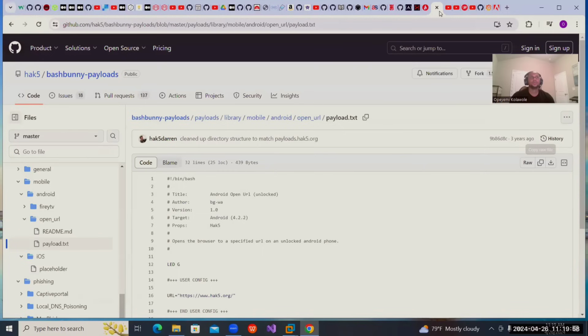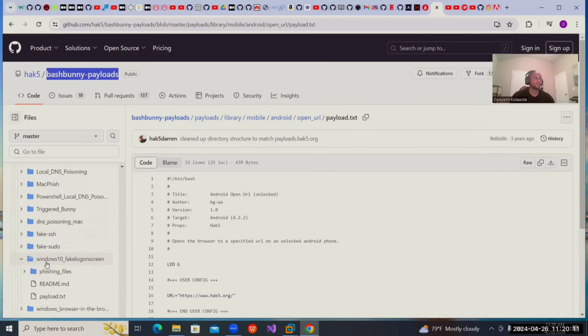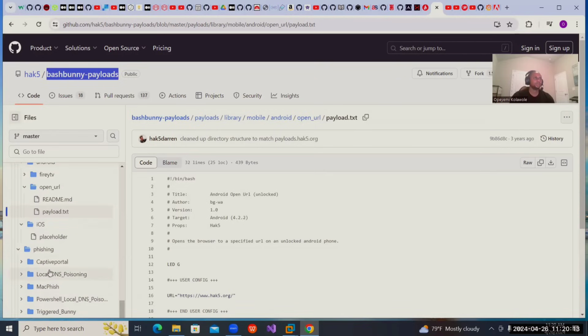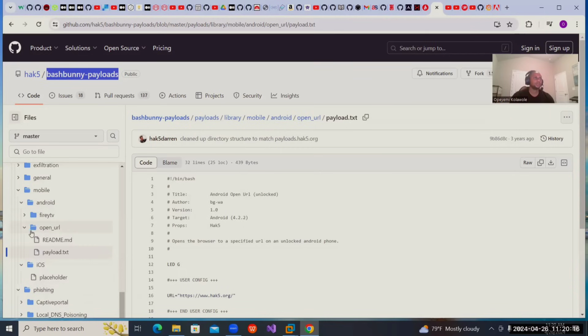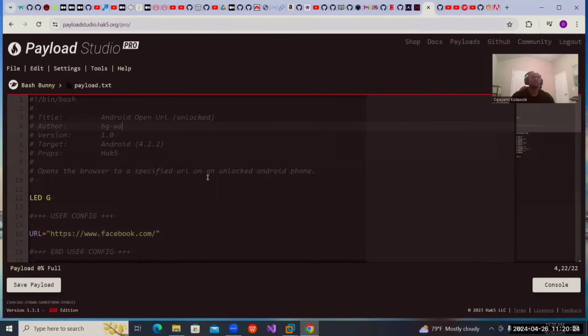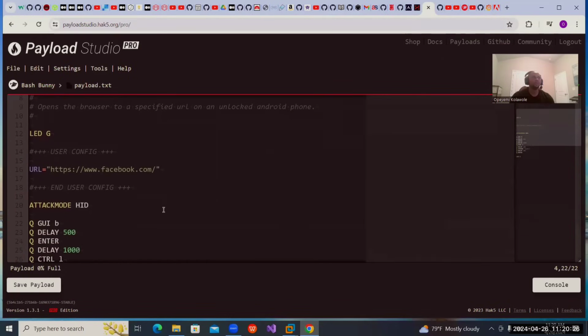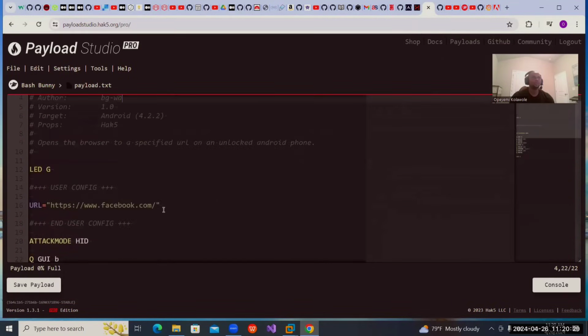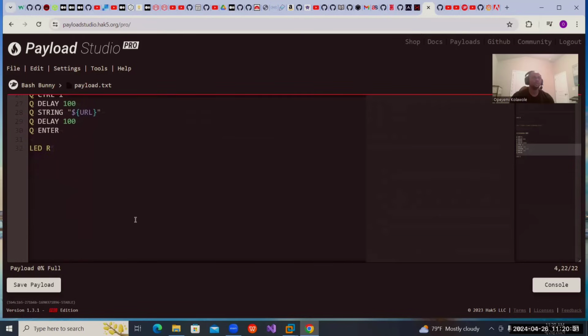You can find the payloads on their GitHub page. These are the Bash Bunny payloads that you can pick from. We're just using this Android one, open URL, as an example, so that's where I copied it. We don't need to build any payload in Payload Studio. You just want to copy the payload and put it in the payload notepad that I just showed you.